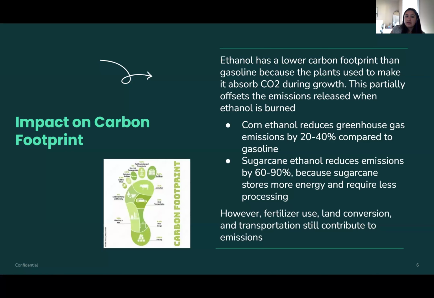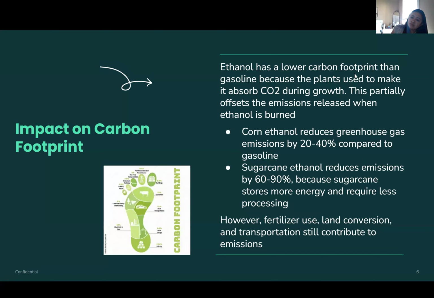Impact on carbon footprint. Ethanol has a lower carbon footprint than gasoline because the plants used to make it absorb CO2 during growth. This partially offsets the emissions released when ethanol is burned.